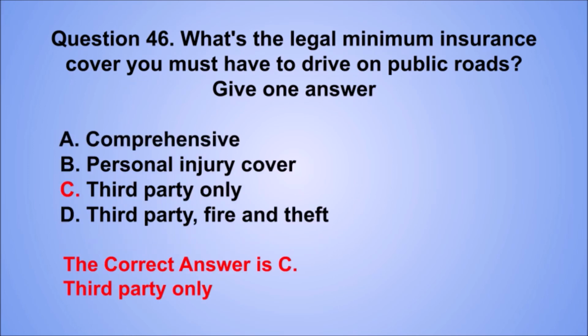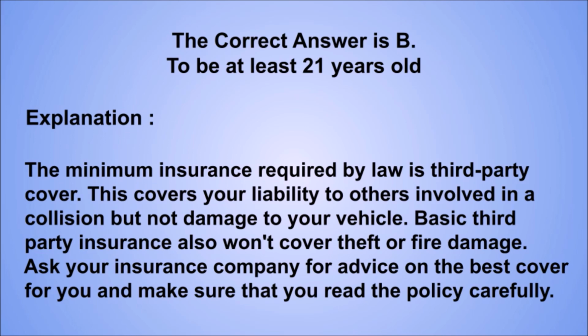The correct answer is C. Third party only. Explanation: the minimum insurance required by law is third-party cover. This covers your liability to others involved in a collision but not damage to your vehicle. Basic third-party insurance also won't cover theft or fire damage. Ask your insurance company for advice on the best cover for you and make sure that you read the policy carefully.